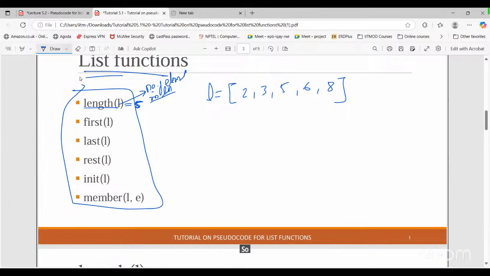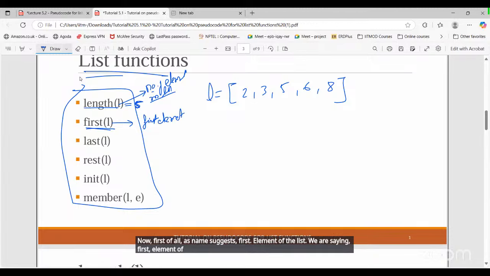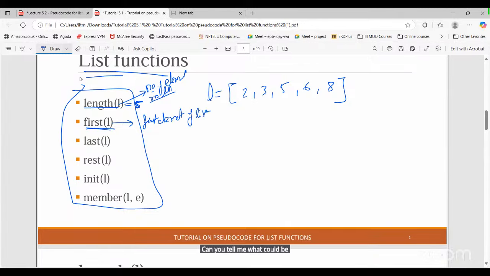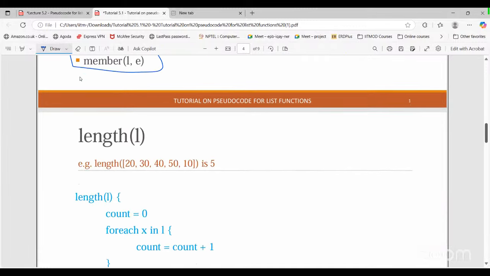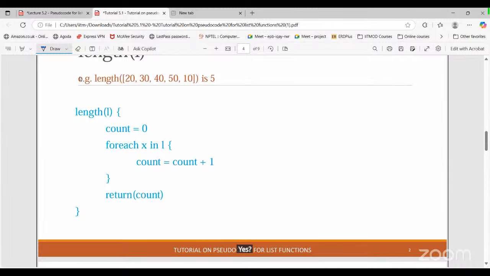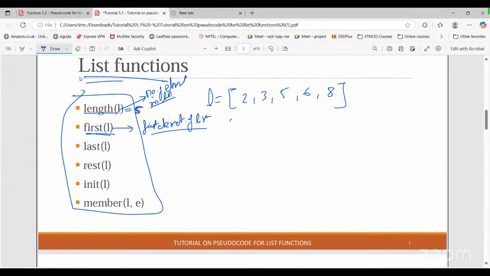So length of L is basically the number of elements inside the list. Now first of L, as the name suggests, is the first element of the list. Can you tell me what could be the output? 2. This 2 or this 2?